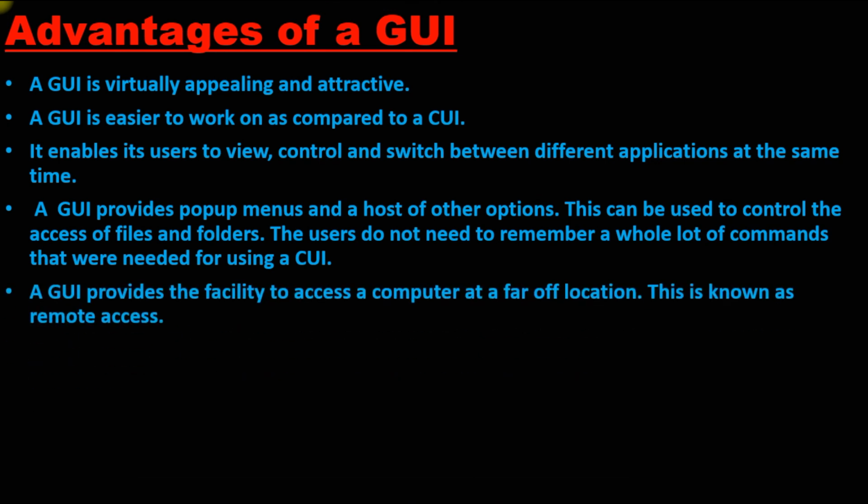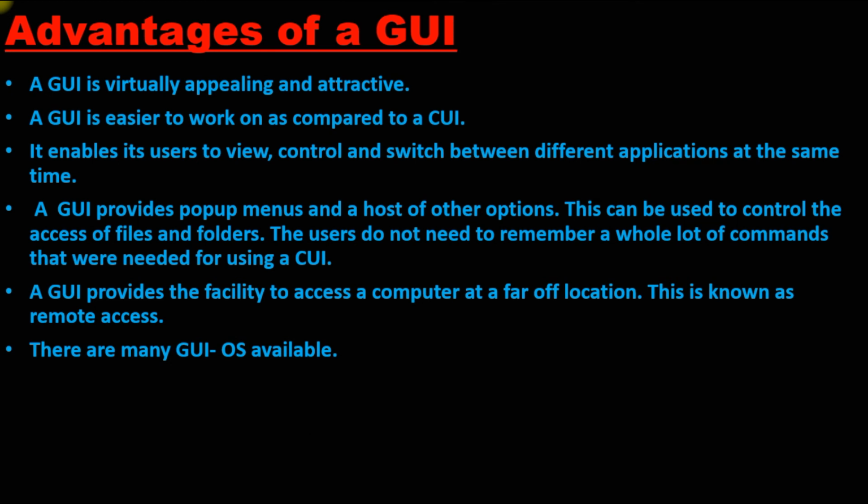A GUI provides the facility to access the computer at a far off location. For example, if I want to perform a task from one computer on another computer, I can do it using GUI. Say I am sitting in one place in a different city or state and I want to control software or a computer present in another city or state. Then I can easily do it by using a GUI. This is known as remote access.